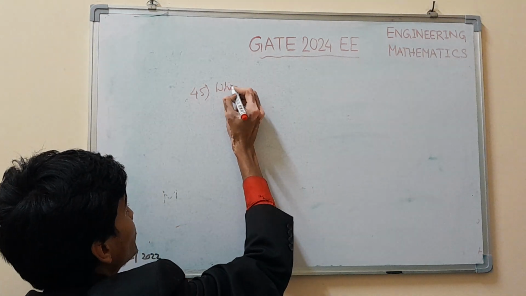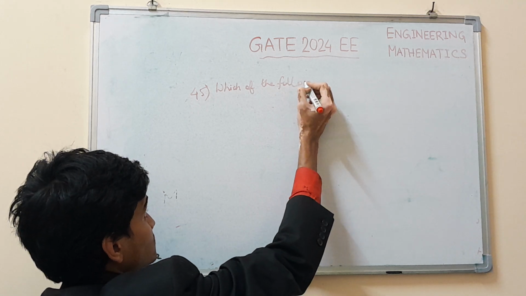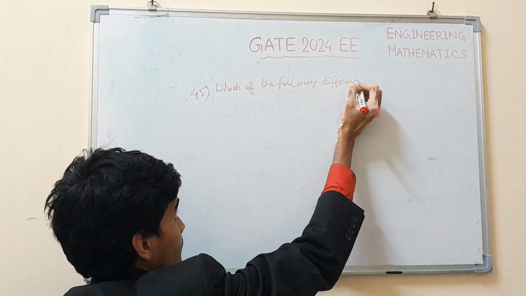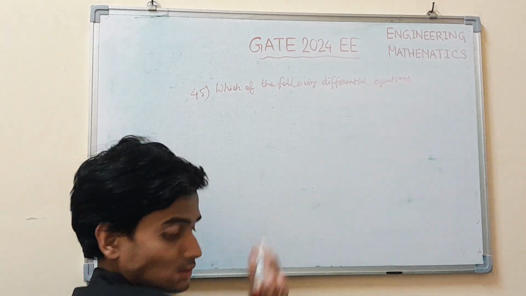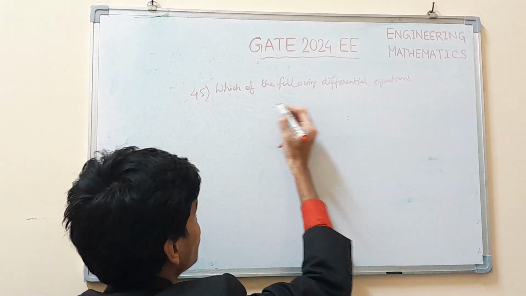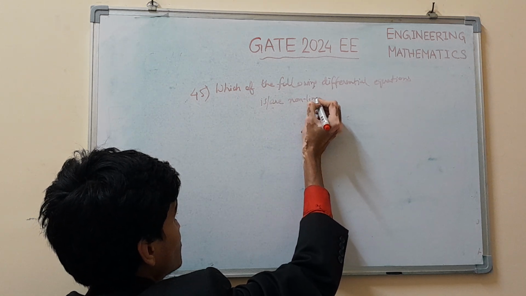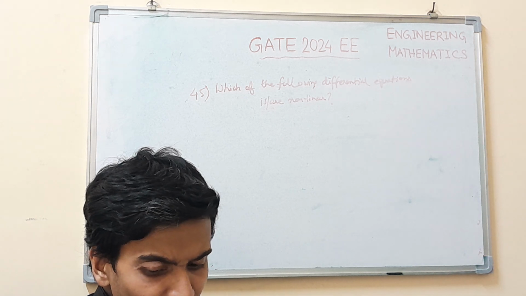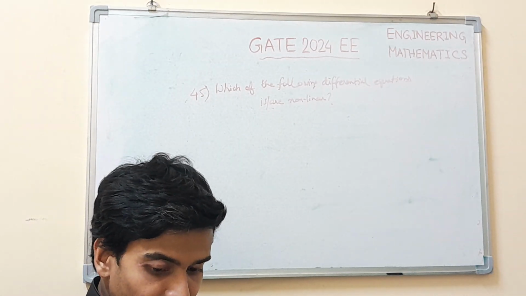Which of the following differential equations is or are non-linear? So, 4 differential equations are given. You have to identify which of the differential equations are non-linear.